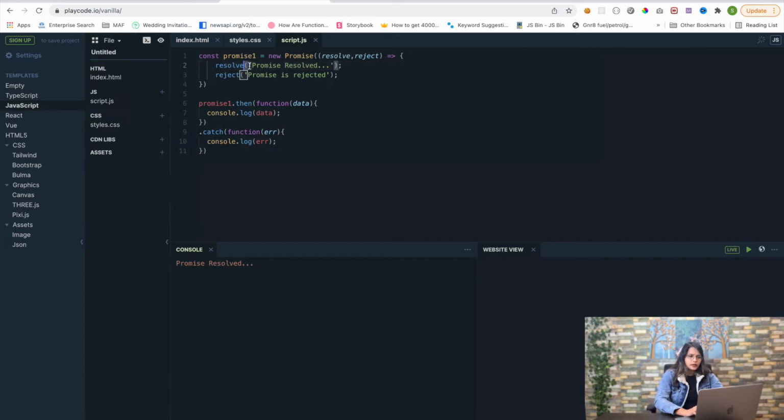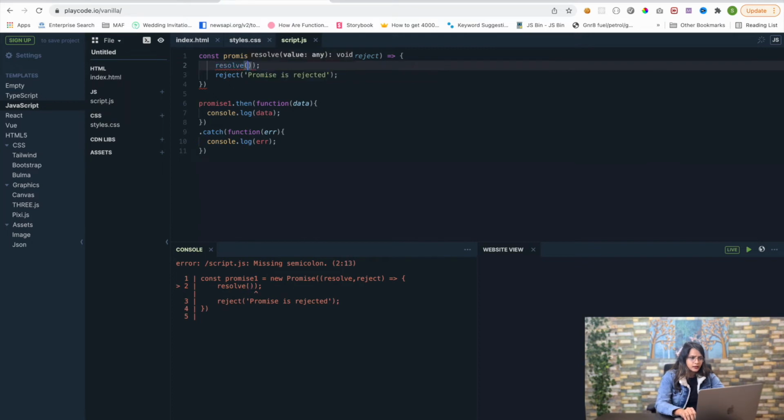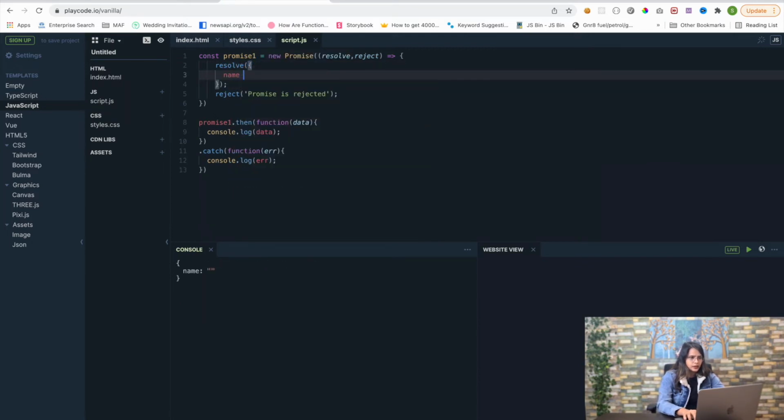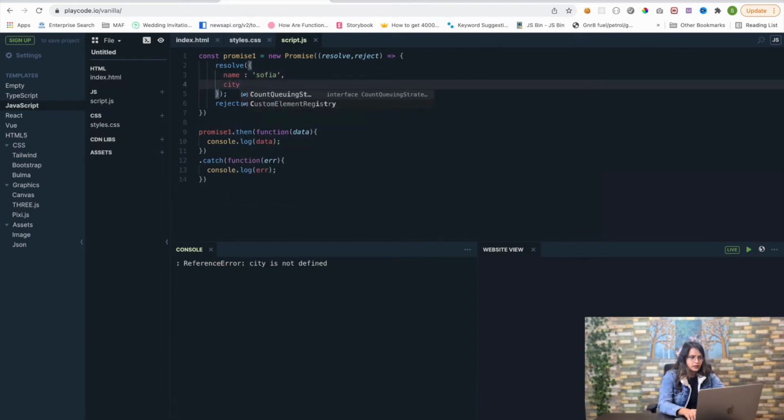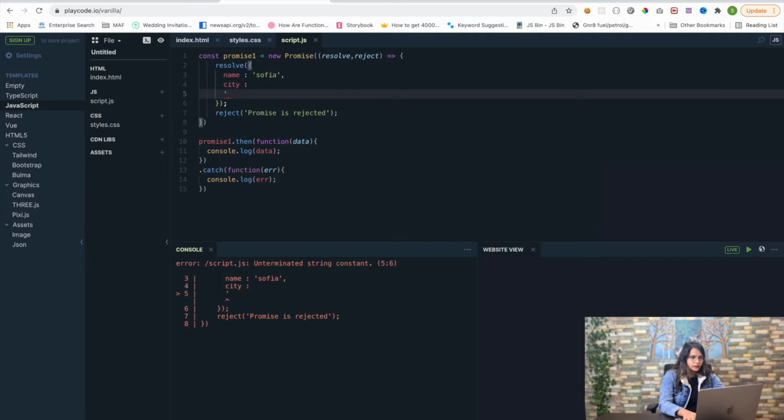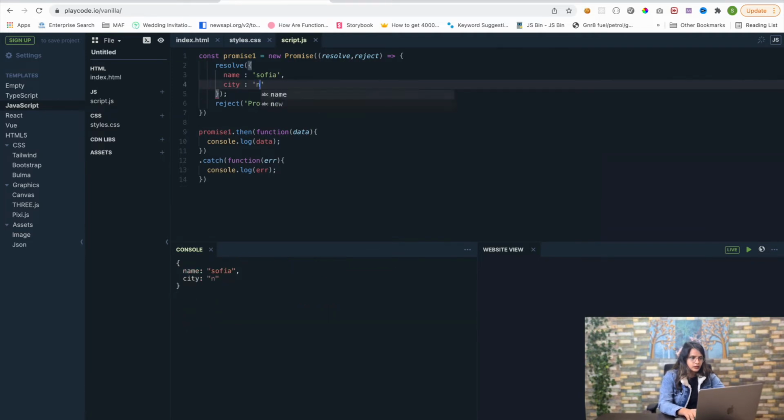Fine. Maybe in a more practical way, I can also pass an object here, like name Sofia and city is Noida. So this is kind of a real API response which we get after resolving the promise.